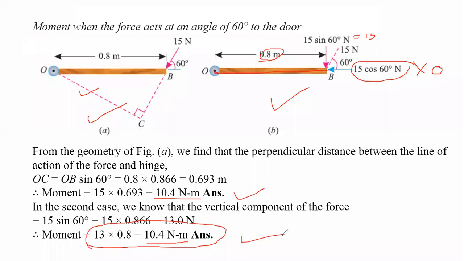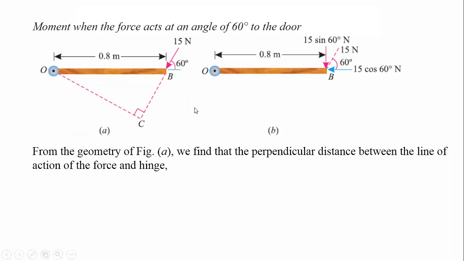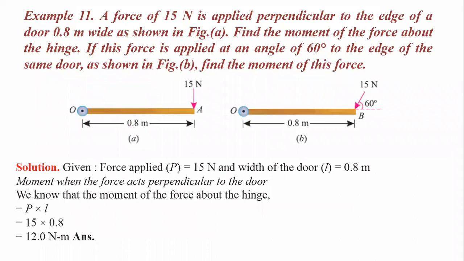Now if you see here, this is the moment developed at point O by these two methods. Previously, in the first case, when this force was perpendicular, the magnitude of the moment was 12 Newton meter.